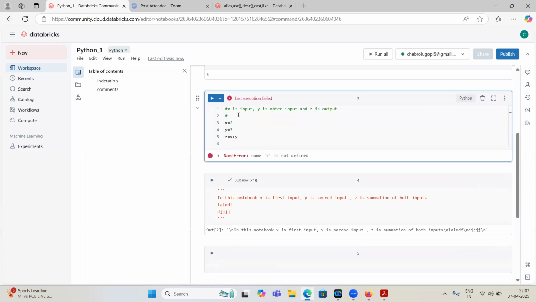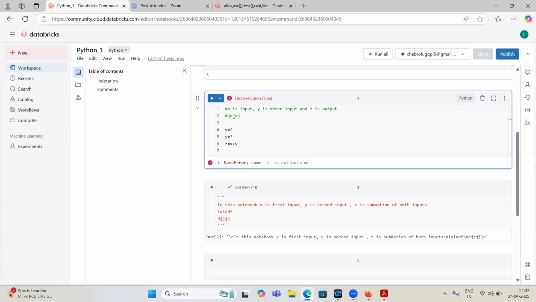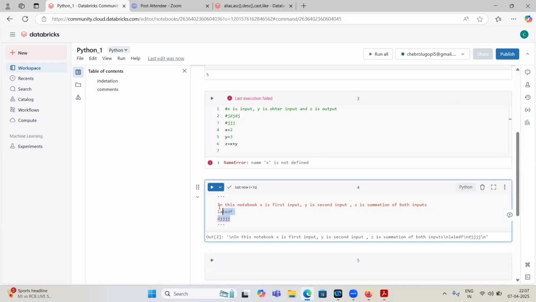This is a multi-line comment. If you write something here and something here, these are called multi-line comments. If you use three single quotes here, and end also with three single quotes here, and write anything between them, it will also be treated as a comment only. This is called a docstring or string type comment.